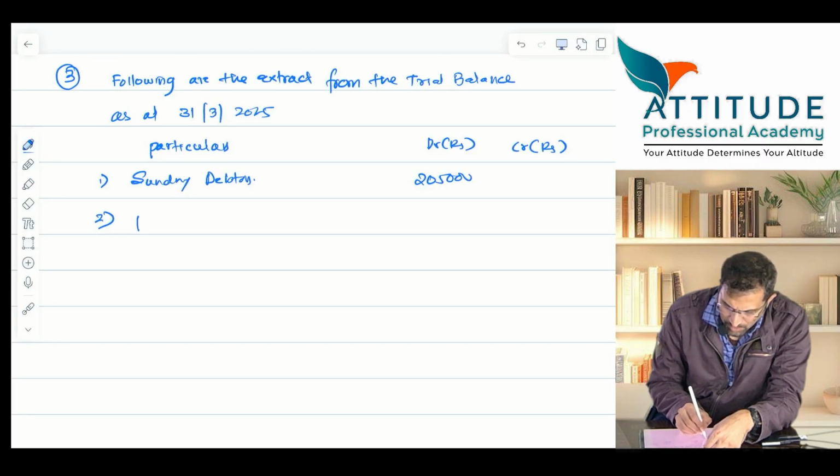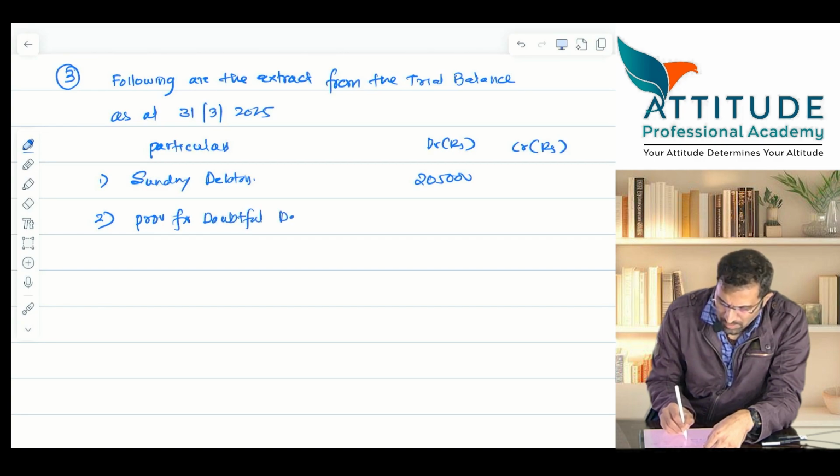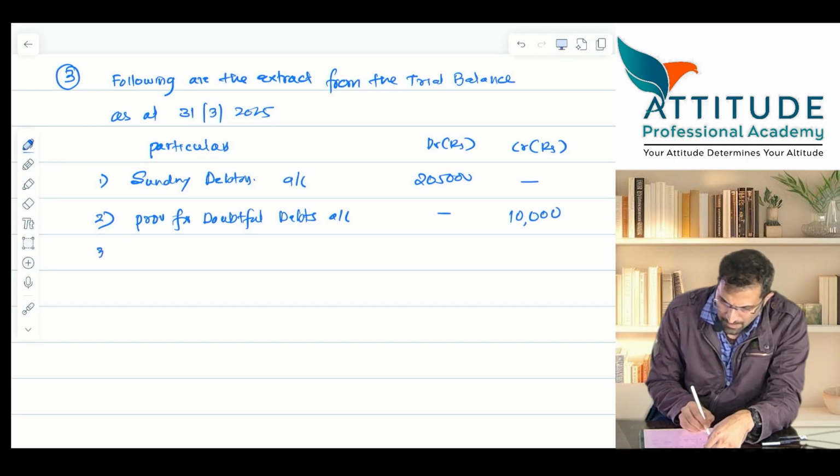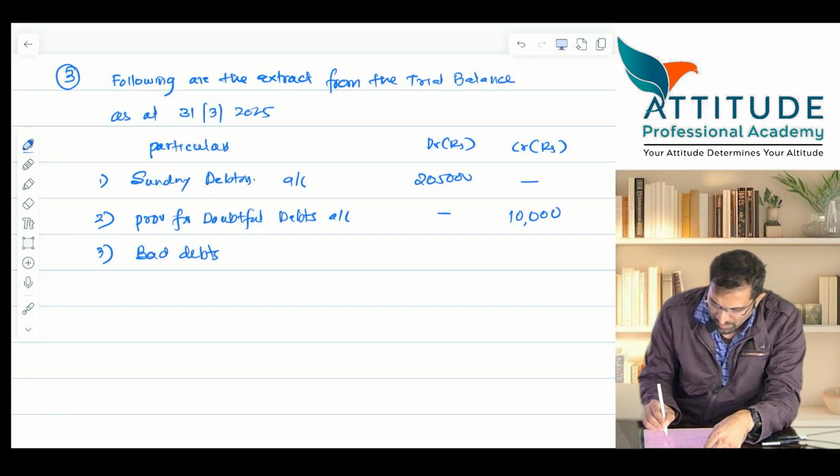Second, provision for doubtful debts. Sundry debtors account, provision for doubtful debts account. Provision for doubtful debts will show a credit balance, not a debit balance, 10,000. Third, bad debts, which is 3,000.